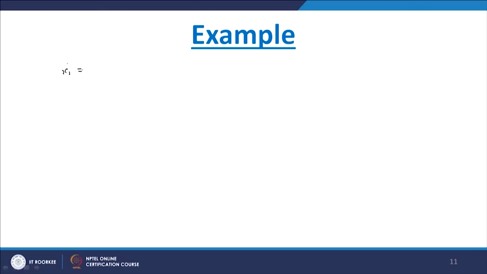As we have seen, this Lyapunov stability is applicable for both linear as well as some non-linear systems. Now first of all we see the stability testing for a non-linear system. So here we are taking an example, say x1 dot equal to x2 and x2 dot equal to minus 2x1 minus x2 whole cube. Now this is the state space model, which is in non-linear form. Now we have to check the stability of the system.